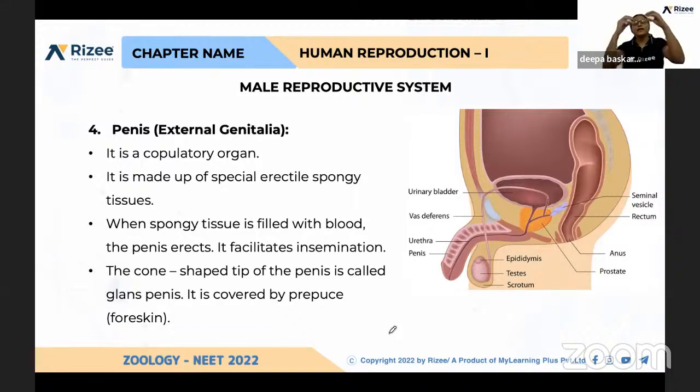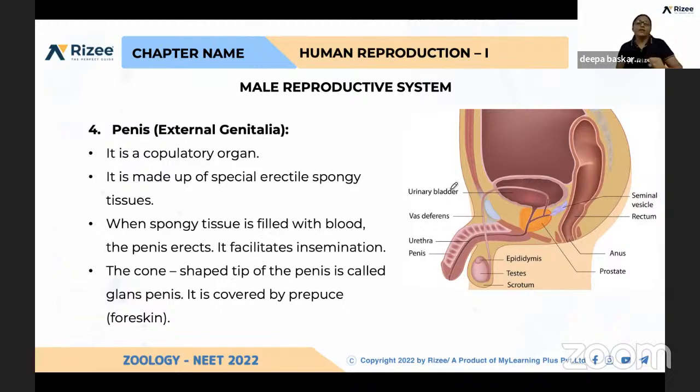I think the glands are very clear. The first gland is a pair of seminal vesicles, 5 centimeters in length. They are connected to the vas deferens by the seminal duct, and after that it is called the ejaculatory duct. What is the role of the seminal vesicle? It produces 70% of the seminal plasma, which consists of all the necessary nutrients needed for the sperm. What are they? Fructose, calcium, phosphorus, other enzymes, sodium, etc.